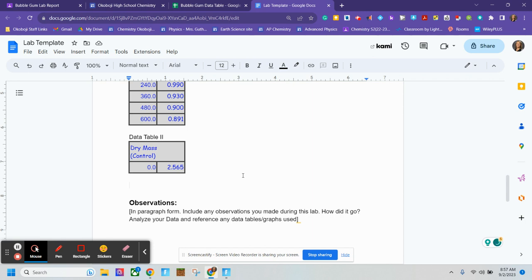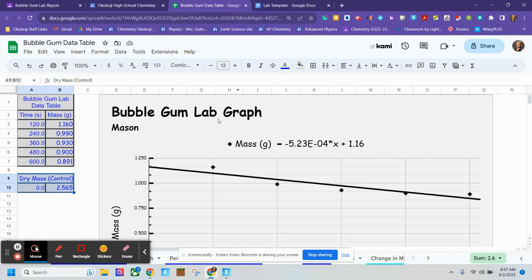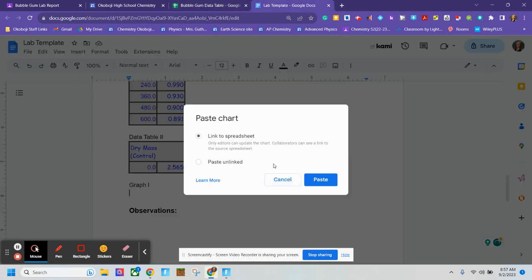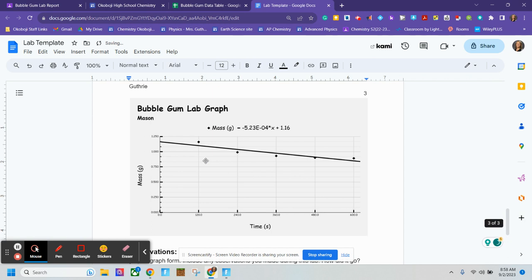All right, next we want to go graph 1, and we got this guy we want to copy over. I found if you put it off to its own sheet, it doesn't copy over to Google Docs real nicely. You'll have to kind of play with the size if you did that. So just kind of drag the corners until it's sized in your Google Doc to fit. But same thing, we just click on it, Control C, Control V. Again, I can link it.